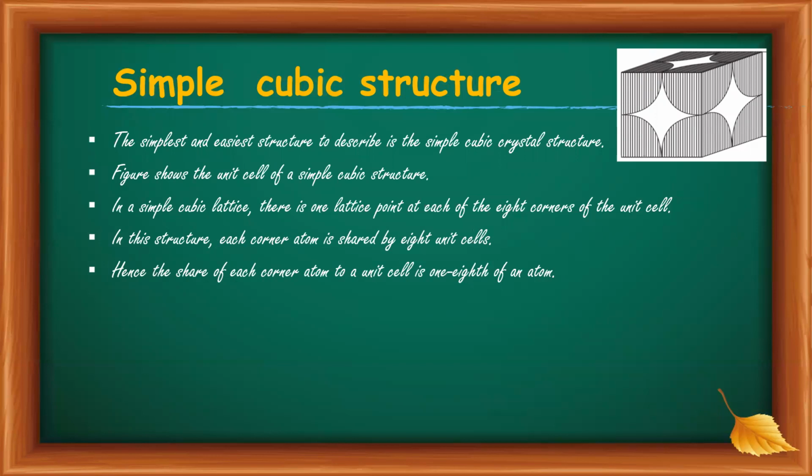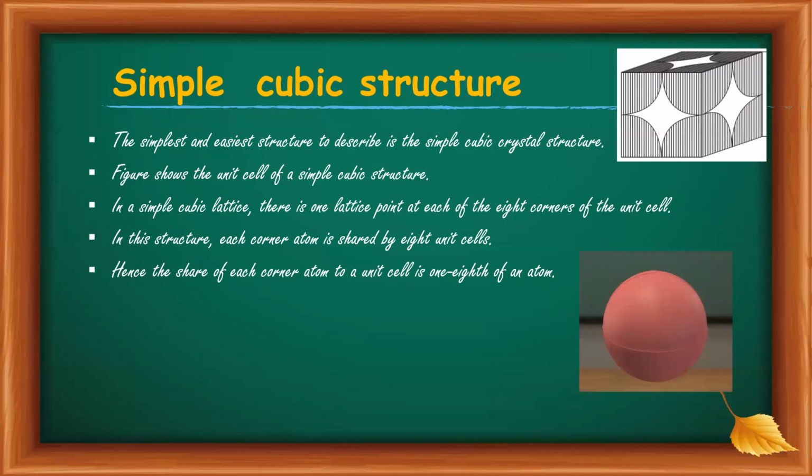Now we have to find the total number of atoms occupied in the unit cell of simple cubic. It can be clear from the video. This is the unit cell, and the 1 by 8 share of each corner adds up to one atom.